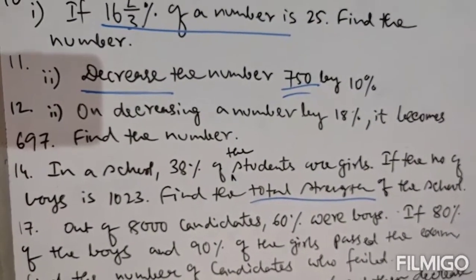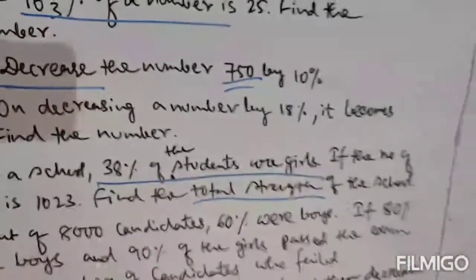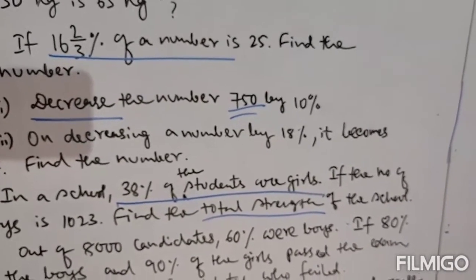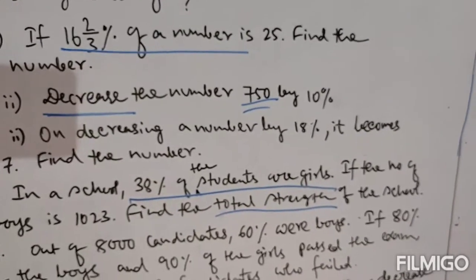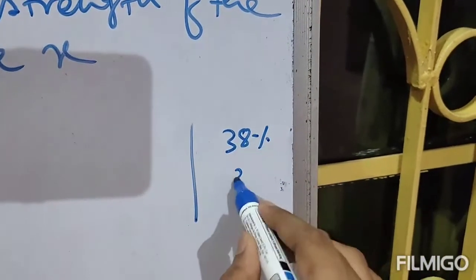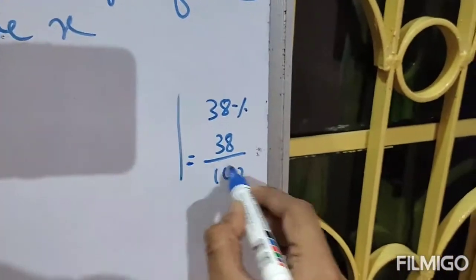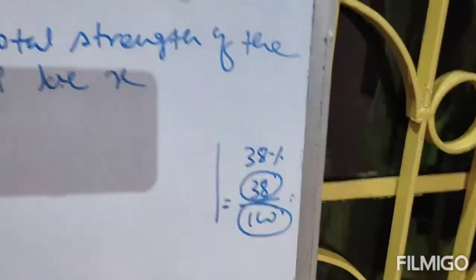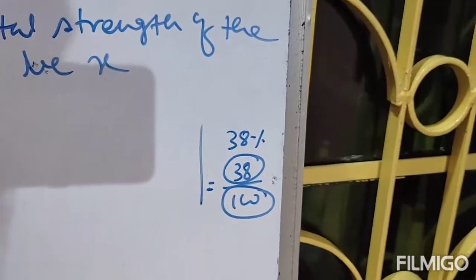In a school 38% of the students are girls. Therefore if 38% of the students are girls, the remaining percentage will be boys. 38% means 38 by 100. Therefore if the number of students is 100, then out of 100, 38 students are girls.